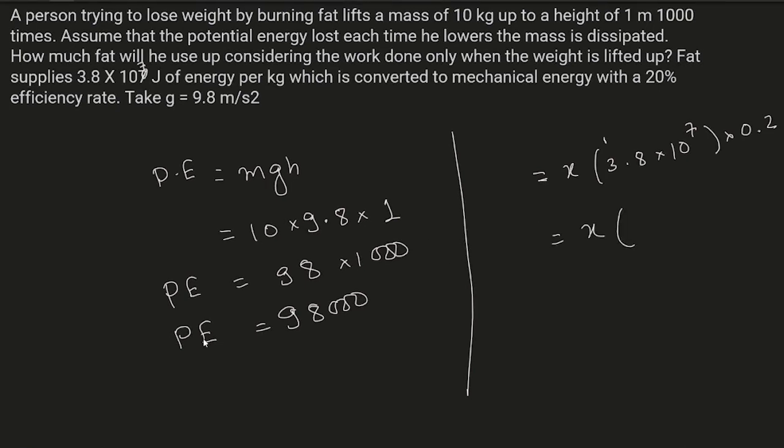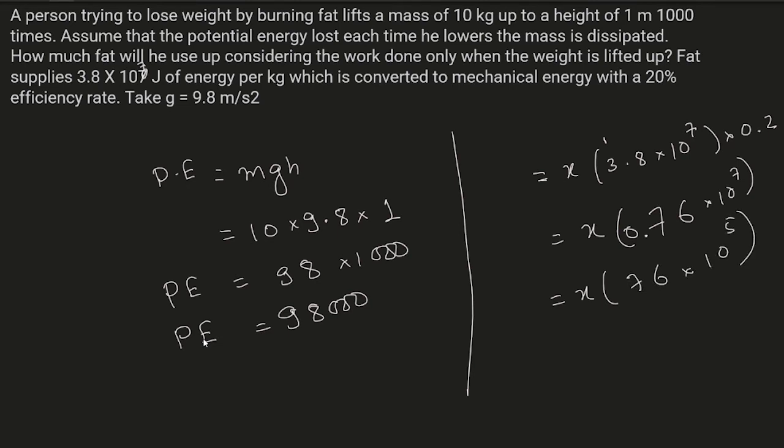This is x into 0.76 × 10^7. Now we can convert it into 76 × 10^5.